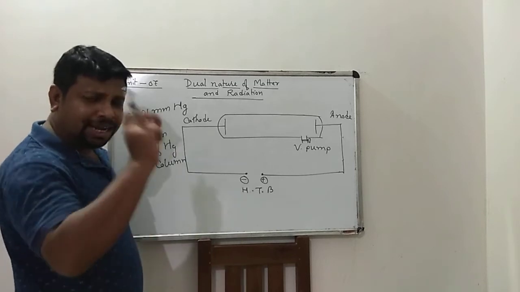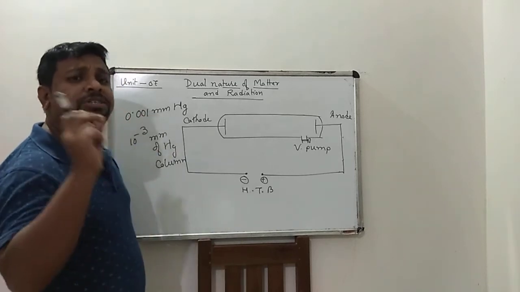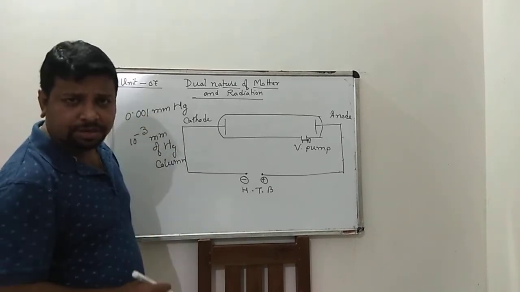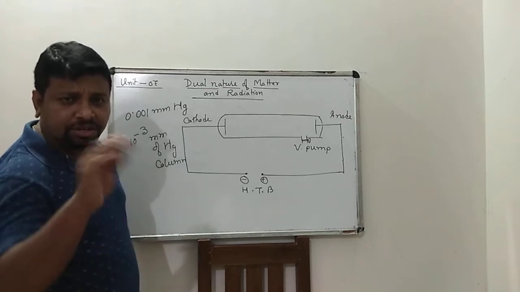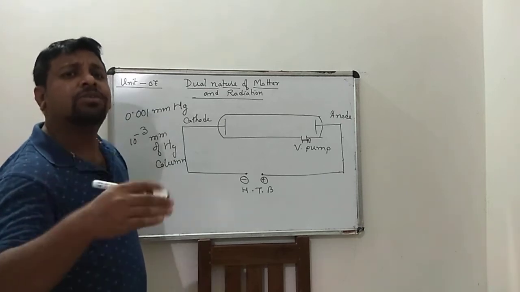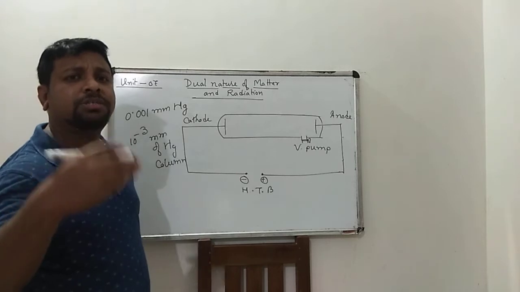First one. Second one, cathode rays consist of negatively charged particle. That means electron. The cathode ray consists of negatively charged particle, electron.